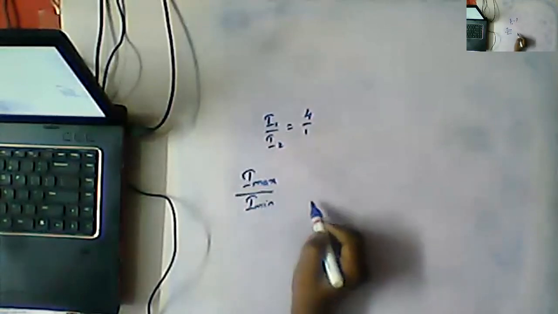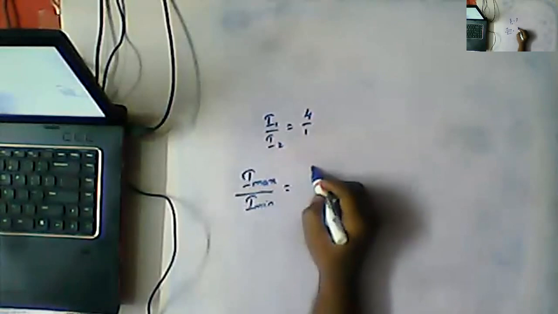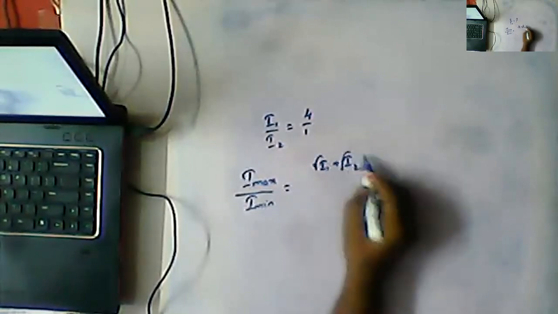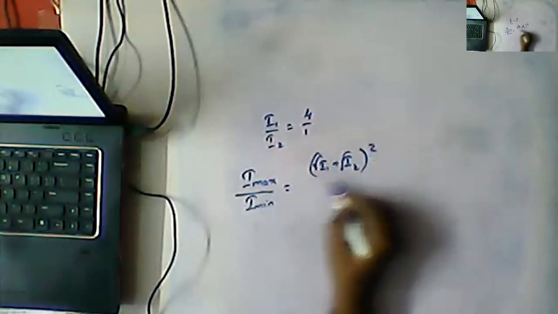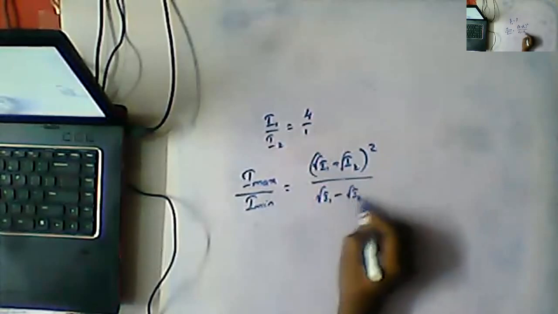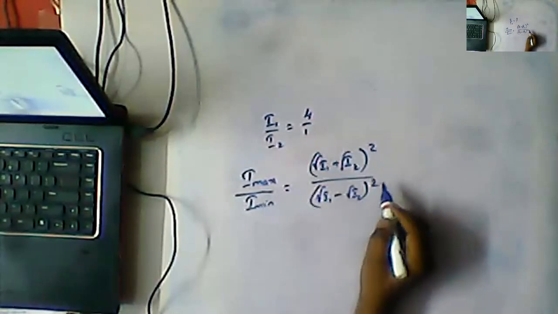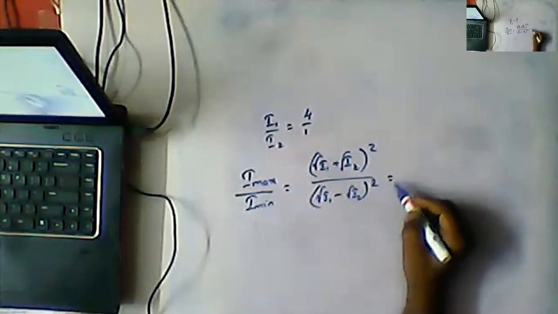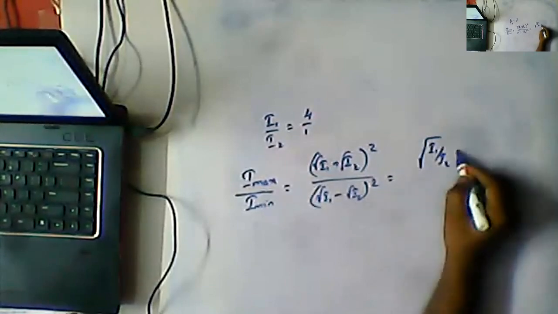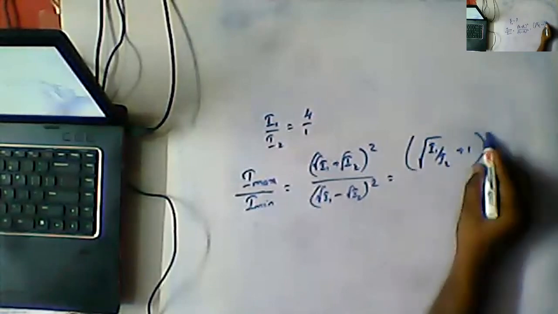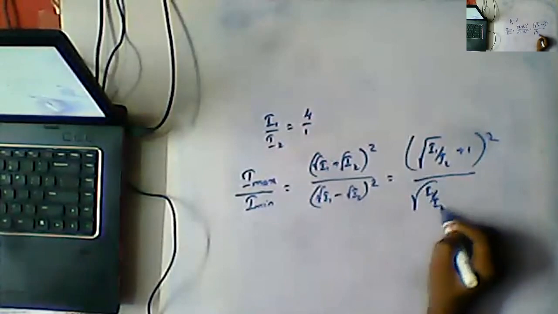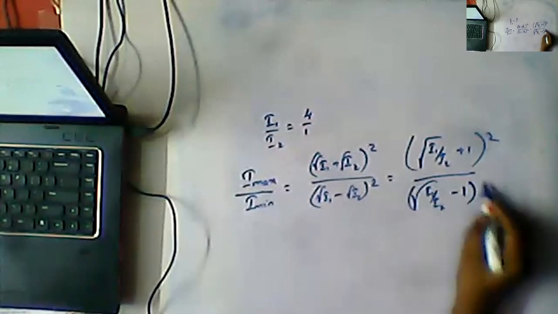So what is the formula we can write? Square root of I1 plus square root of I2 whole square by square root of I1 minus square root of I2 whole square. Okay, so this formula I am rewriting as square root of I1 by I2 plus 1 whole square by square root of I1 by I2 minus 1 whole square.